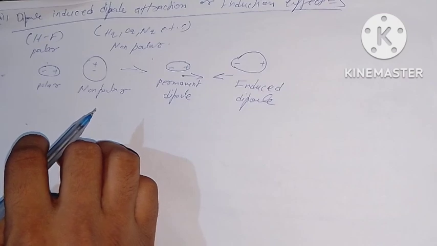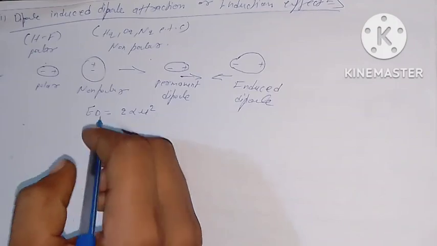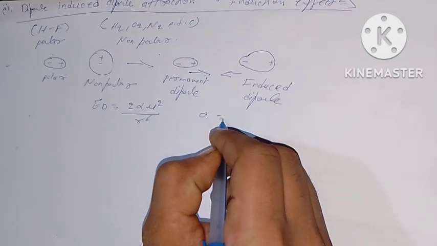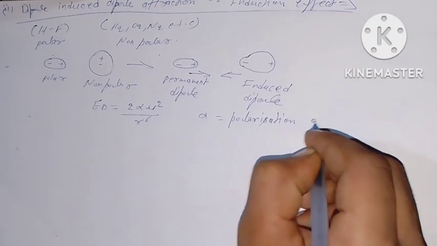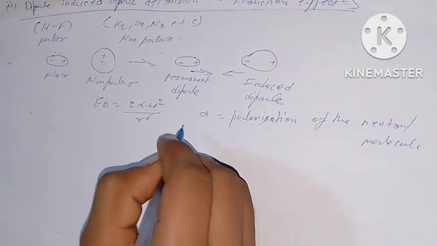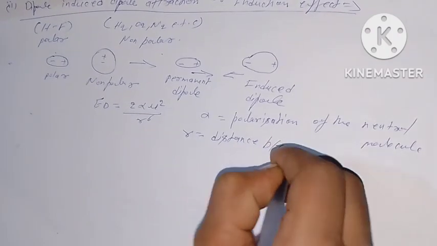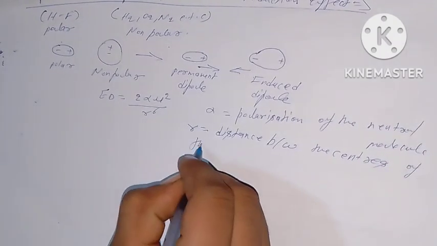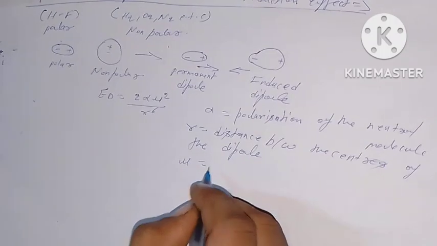ED is given by the equation ED = 2 alpha mu squared upon r to the power 6, where alpha is the polarizability of the neutral molecules, r is the distance between the centers of the dipoles, and mu is the permanent dipole moment.